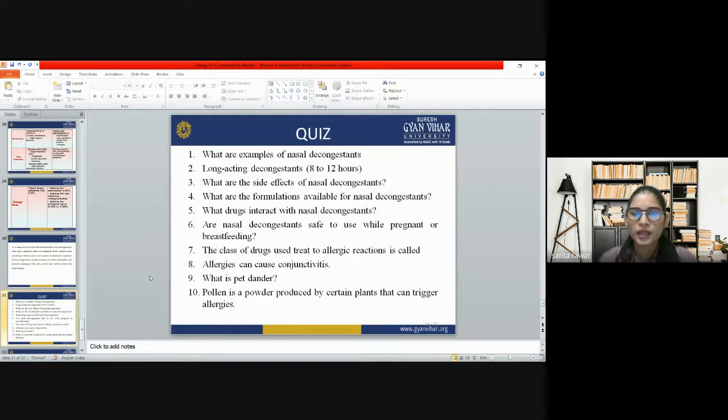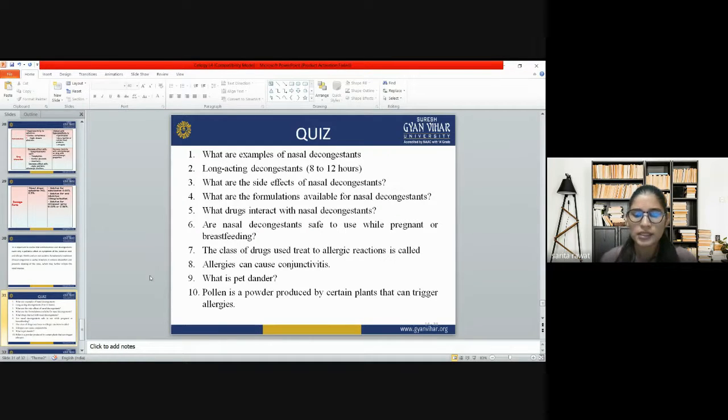The class of drug used to treat allergic reactions is called what? Allergies can cause conjunctivitis. What is pet dander? Pollen is a powder produced by certain plants that can trigger allergies. So these questions are very easy to answer if you understand the previous slides.